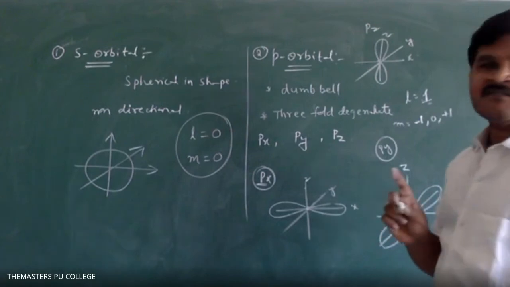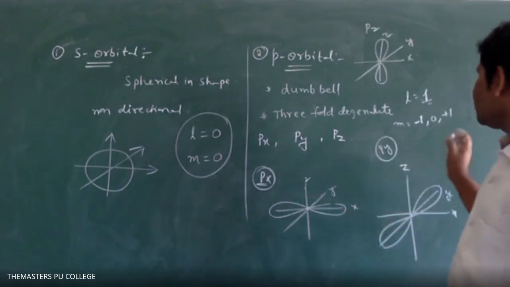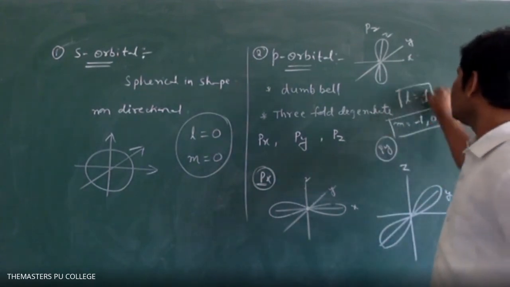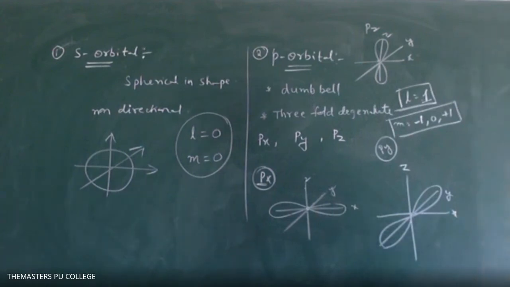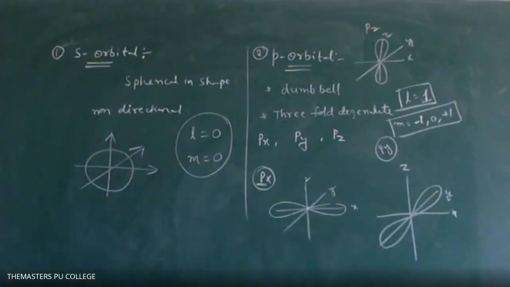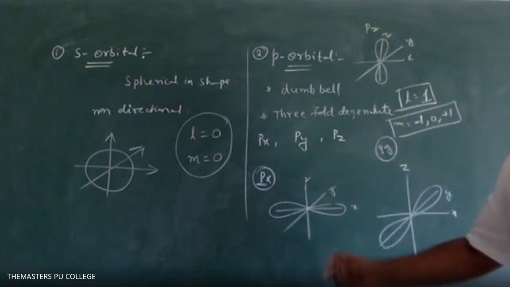For one box, one value; 3 boxes, we have 3 values: -1, 0, +1. How many electrons does the p orbital accommodate? 6 electrons. It accommodates 6 electrons. Okay, please copy, students.